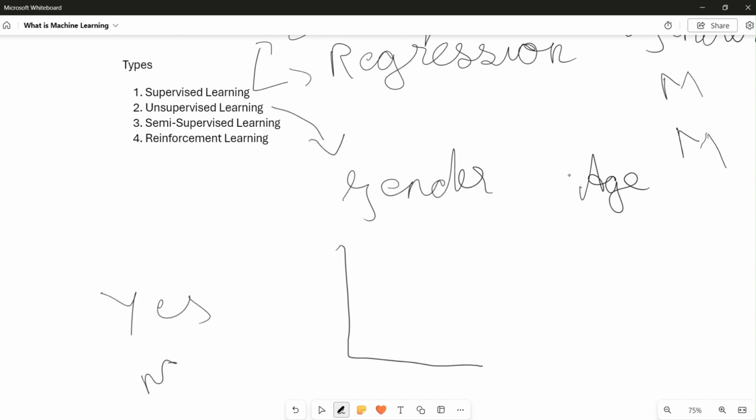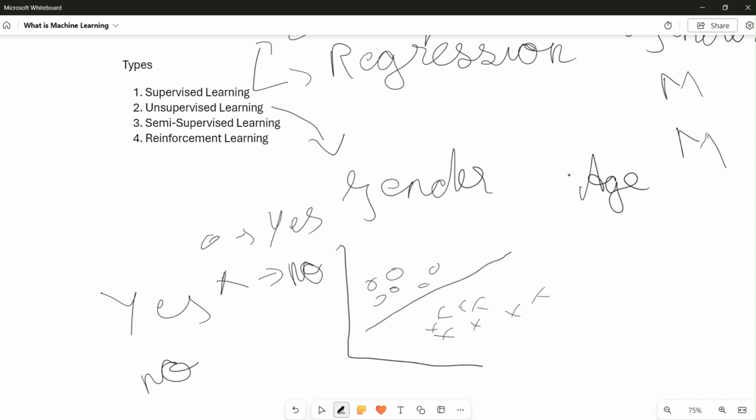So what our unsupervised learning algorithm will do is, based on the gender and age, those will be converted into a mathematical model, and the data would be plotted here. So here we are having two classes, 0 and x. 0 here is yes, and x here is no. So without the use of any target variables, we are able to classify the data points as yes and no. So this is what unsupervised learning does.